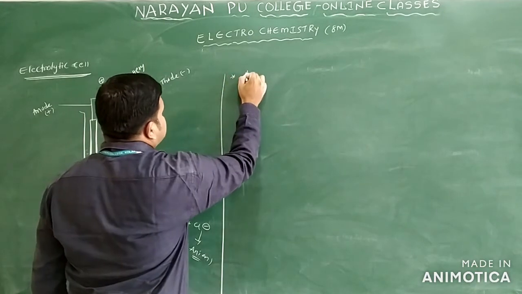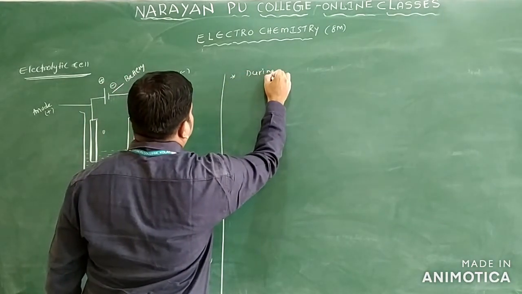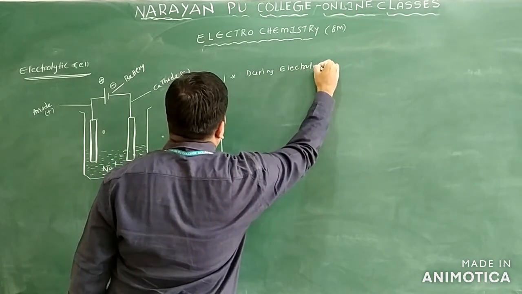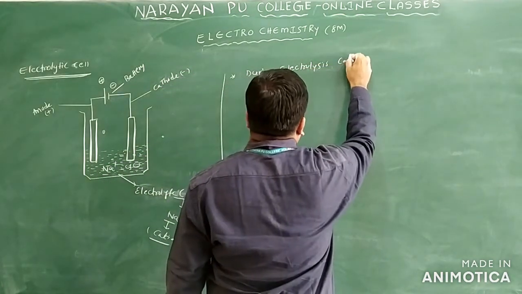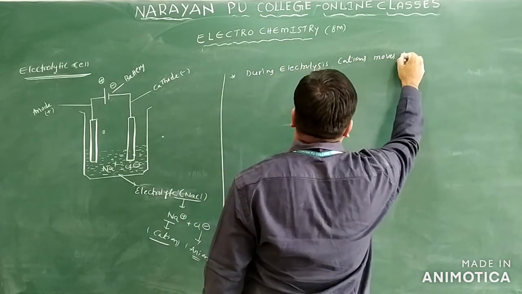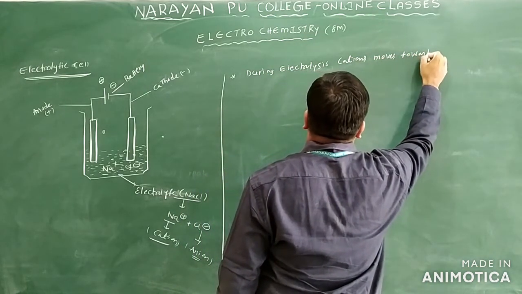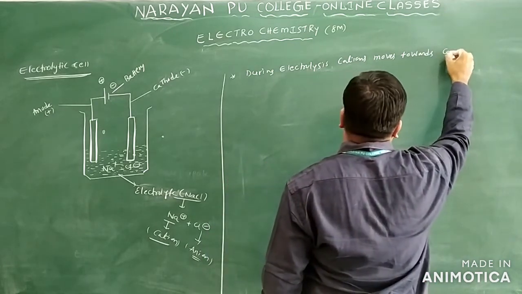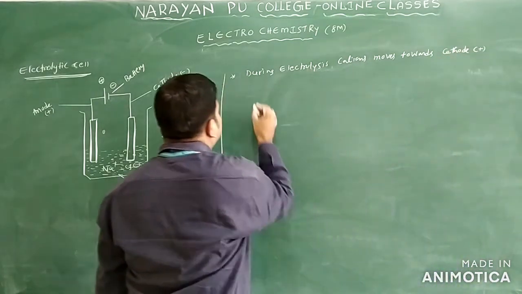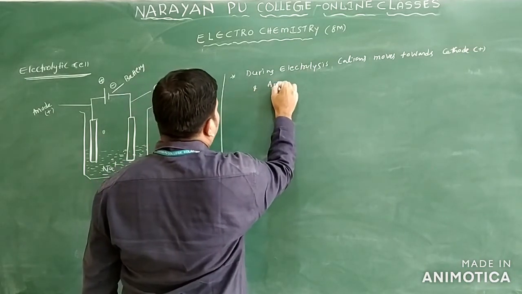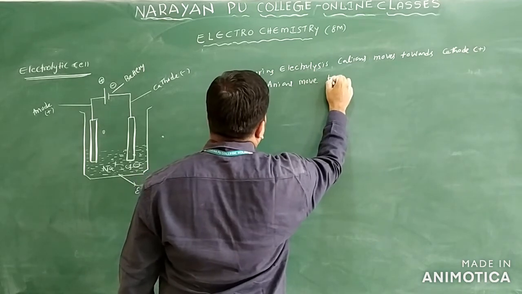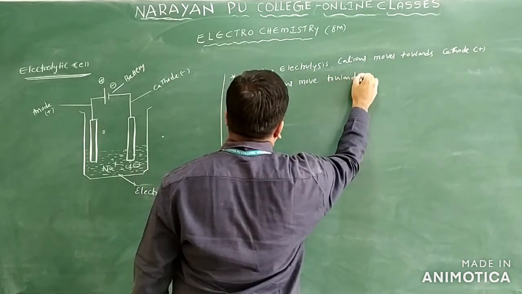During electrolysis, cations move towards the cathode, and anions are moved towards what?